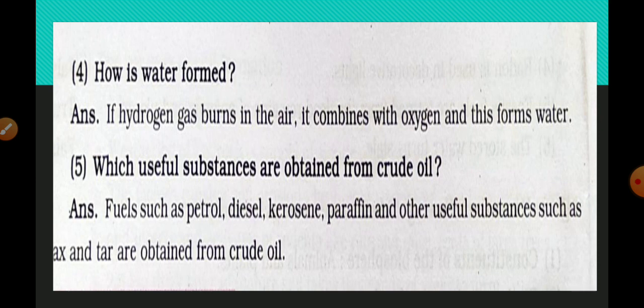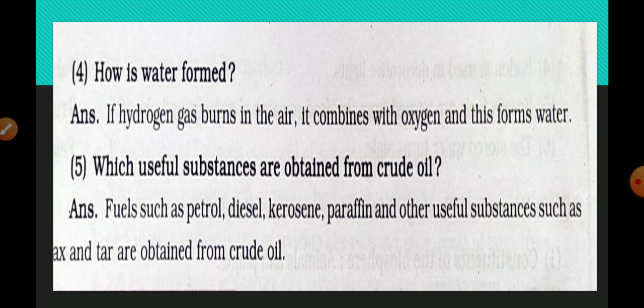These are also one sentence answers. Fourth question: how is water formed? If hydrogen gas burns in the air, it combines with oxygen and this forms water.